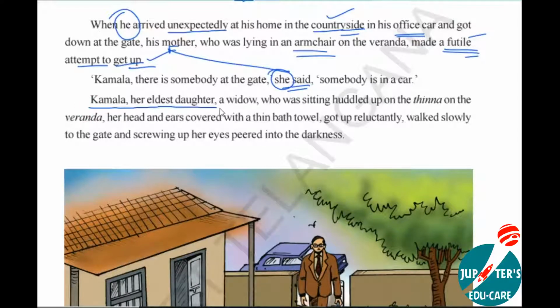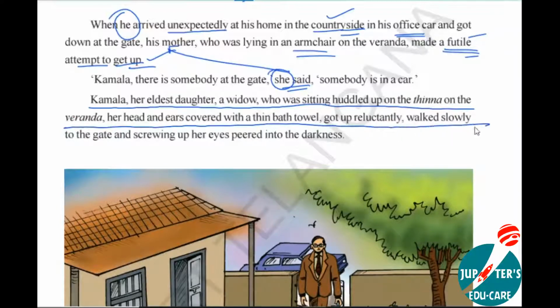Kamala, her eldest daughter, a widow who was sitting huddled up on the tina on the veranda, her head and ears covered with a thin bath towel, got up reluctantly, walked slowly to the gate, and screwing up her eyes, peered into the darkness. Why this whole sentence you must underline? See, Kamala, come.